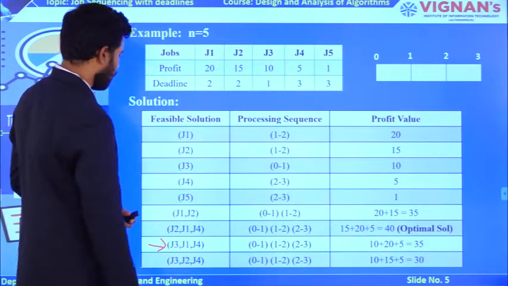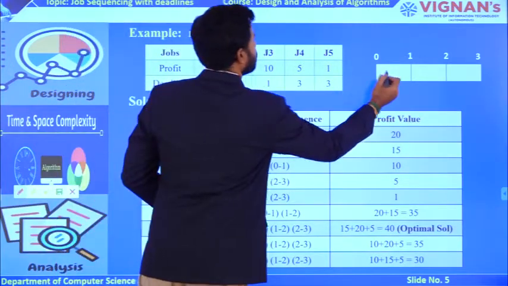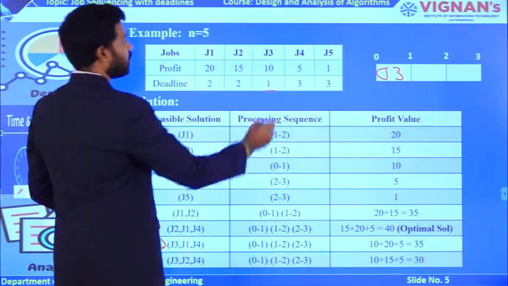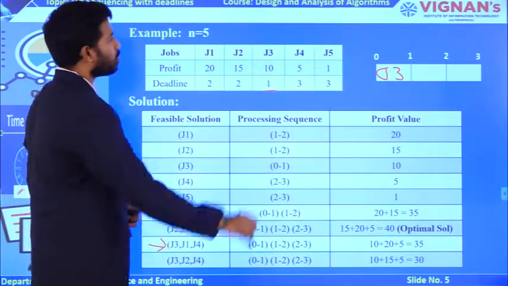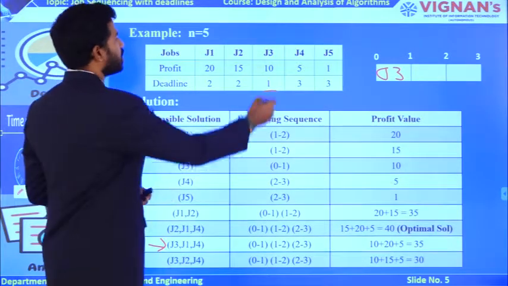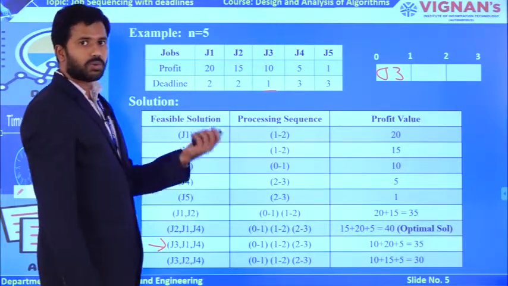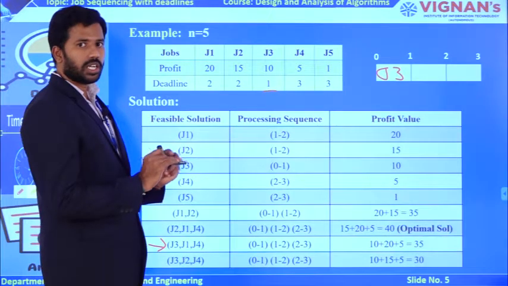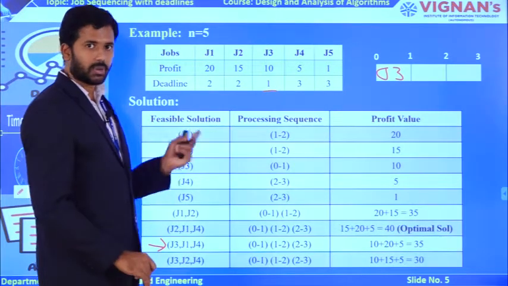In the next sequence, I am loading J3 first. Why? Because the deadline of J3 is 1, right? And it is not possible to load J3 at the second slot or third slot. At the starting slot only you need to execute it. Why? Because the deadline is 1. It is not possible to hold J3 to execute the remaining jobs. That is the main thing.